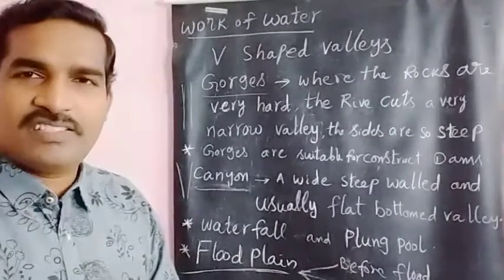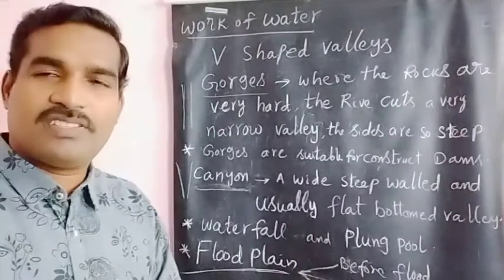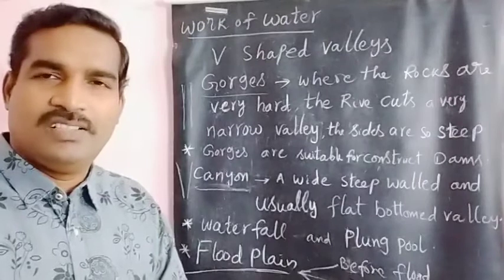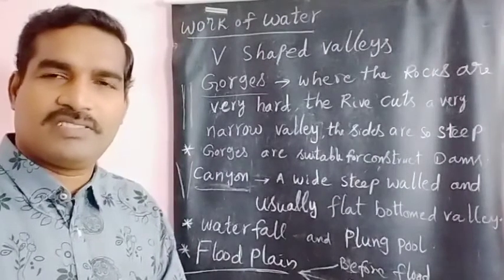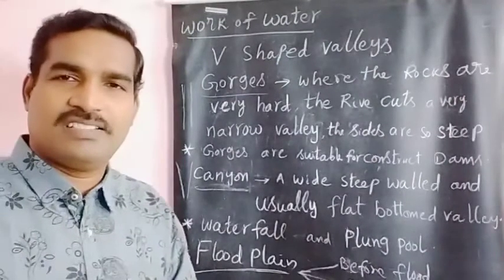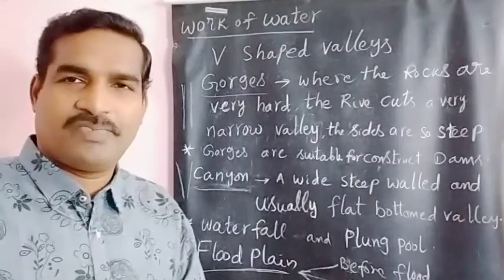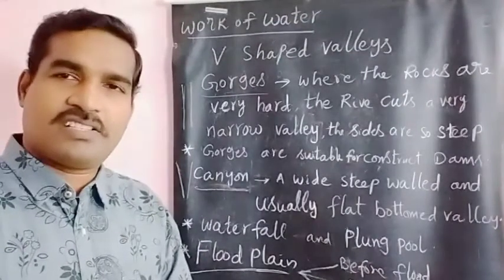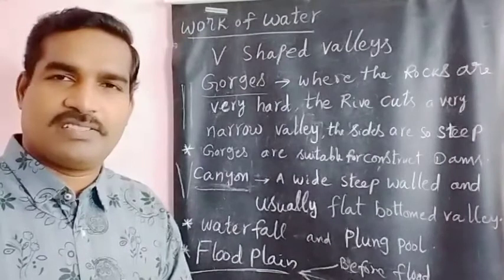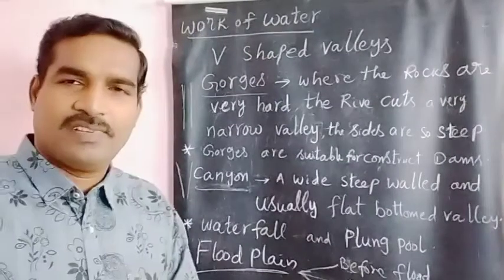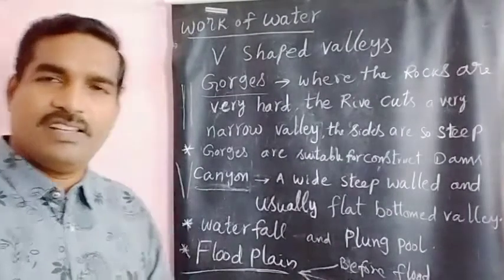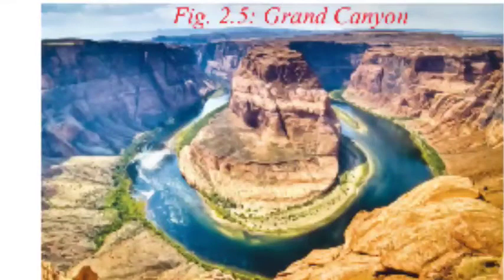You can see a number of gorges there. Examples: Bison Gorge in the Andhra Pradesh region, and Indus Gorge also. Understand this? Here it is, and the structure is a canyon.